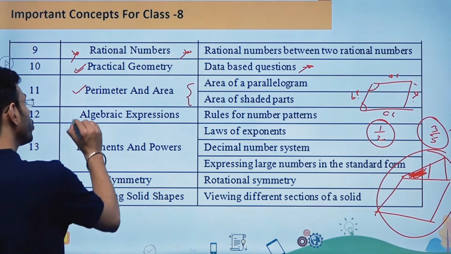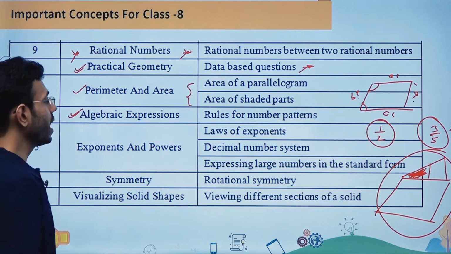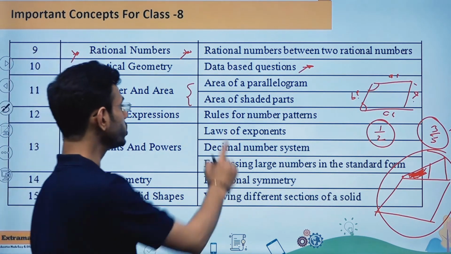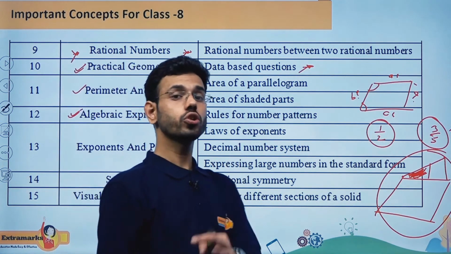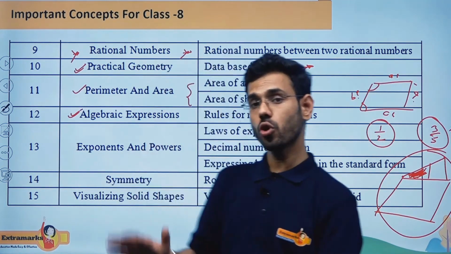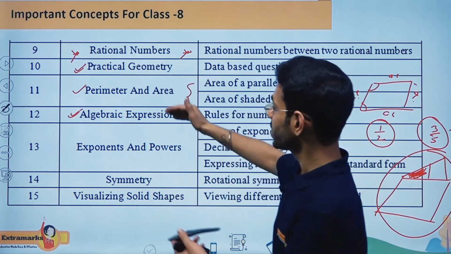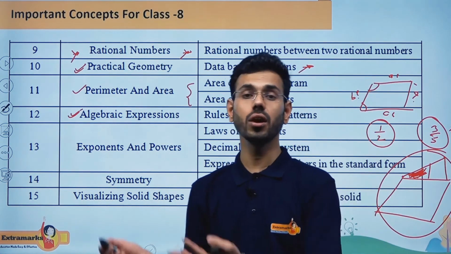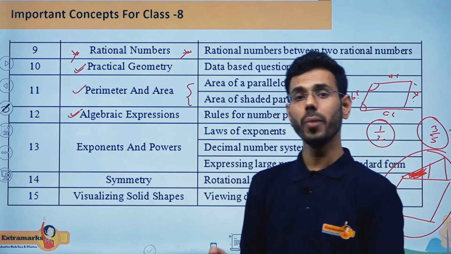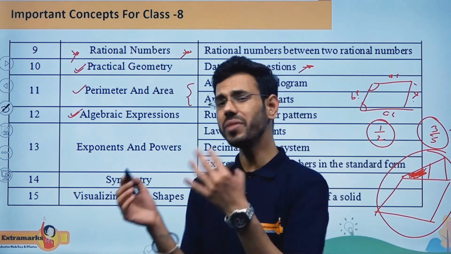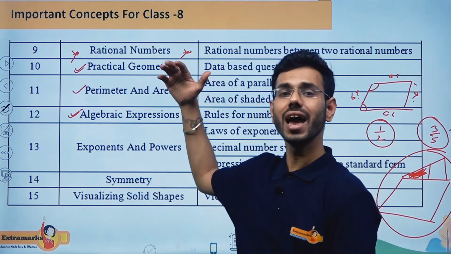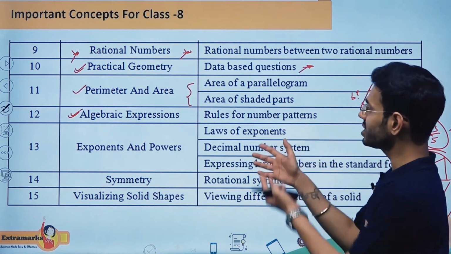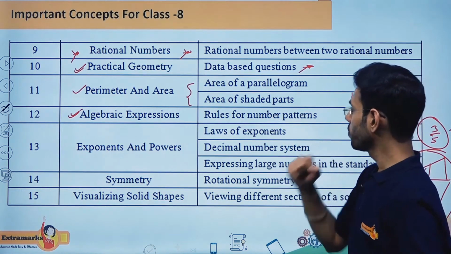Now if I'm talking about the next concept, which is going to be algebraic expressions. In this particular chapter, rules for number patterns is going to be a very important part when I'm talking about the 7th class syllabus and specifically algebraic expressions. Algebraic expressions are nothing but of the form like 2x plus 3y or maybe like 5x squared plus 7, something like that will be considered an algebraic expression. But the important part from where they can ask you questions is going to be rules for number patterns.